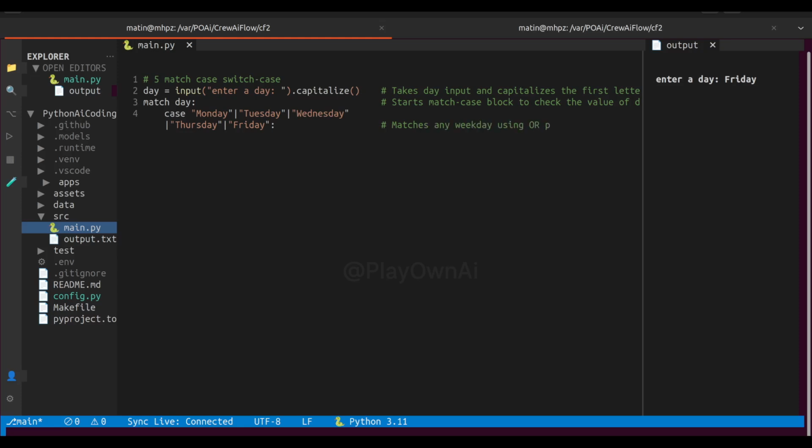Now, let's use the match case structure. Let's type match keyword followed by day and then colon. This starts the matching block where Python compares the value of day against different cases. Let's add our first case.